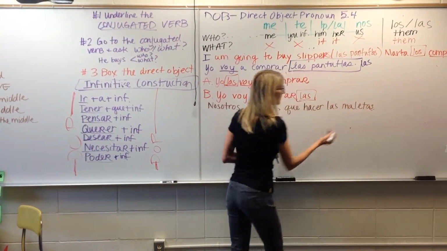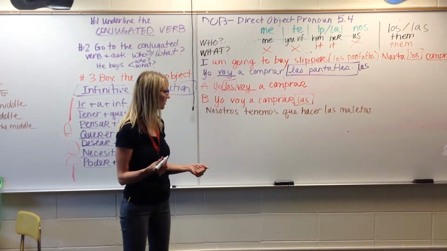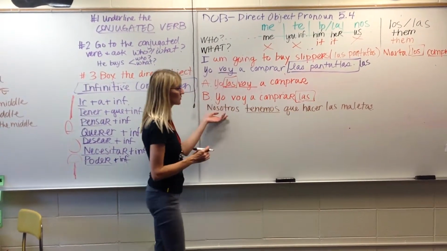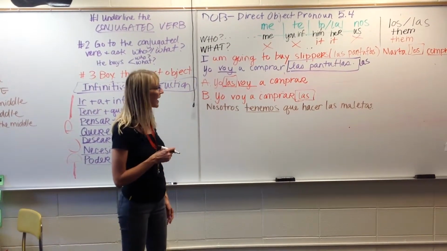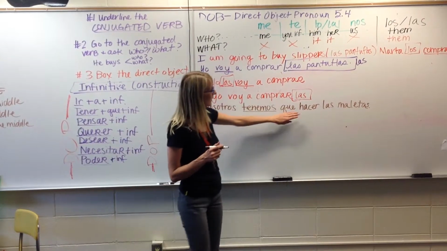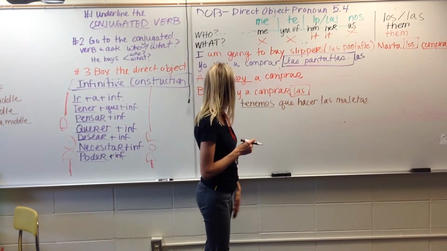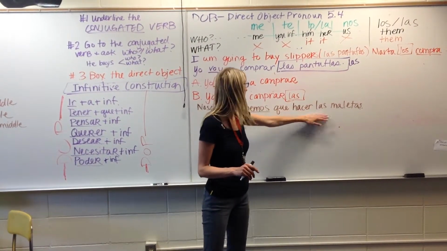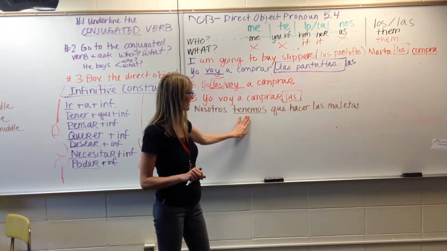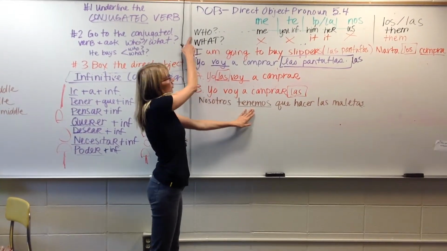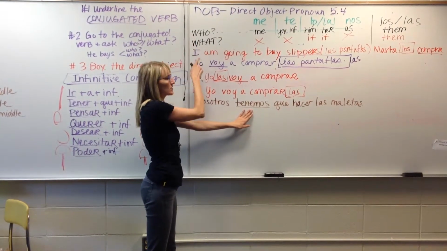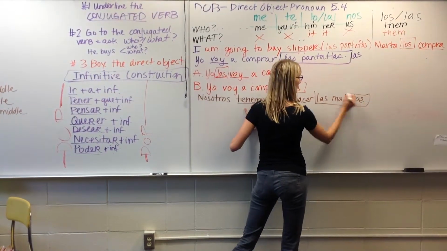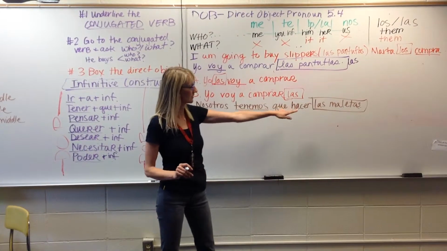Okay? So now, step number 1, we underline our conjugated verb. And in this sentence, it's going to be tenemos. Nosotros tenemos que hacer las maletas. We have to. What do we have to do? Oh my gosh, I'm sorry kids, I'm totally brain dead. We have to pack the suitcases. So we're going to start with our conjugated verb and ask ourselves, we have to pack, who do we have to pack? No, it can't be that one, so it has to be what do we have to pack? Las maletas. So this becomes our direct object. Direct object is las maletas.